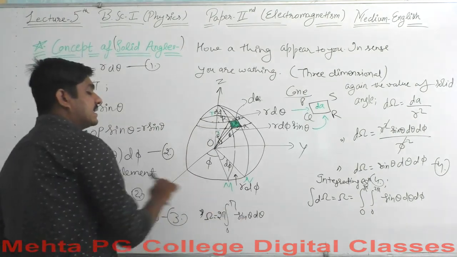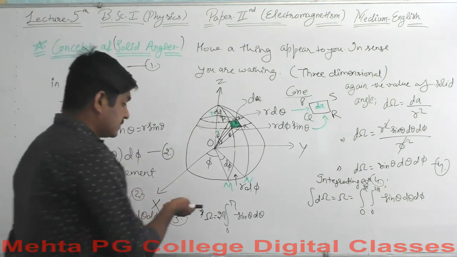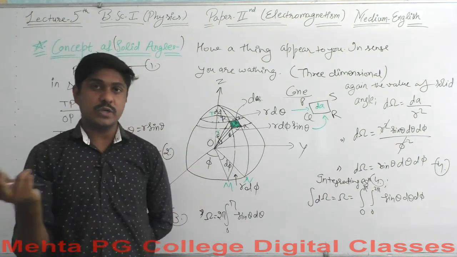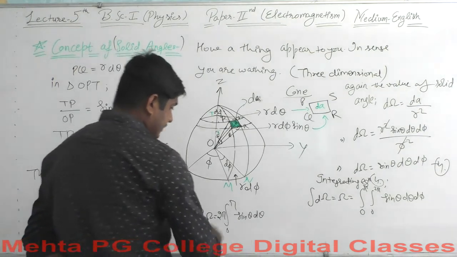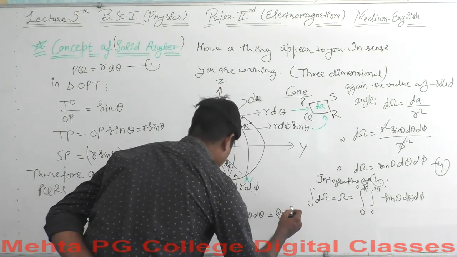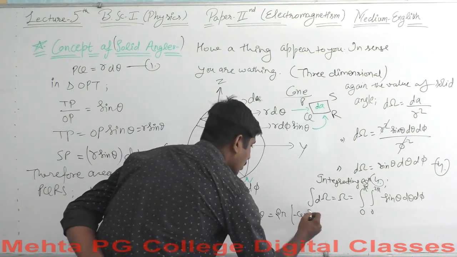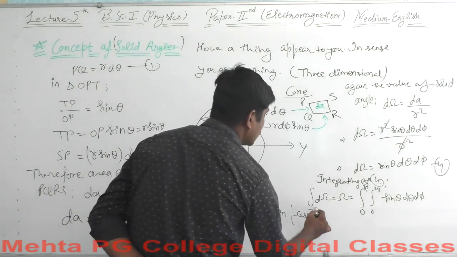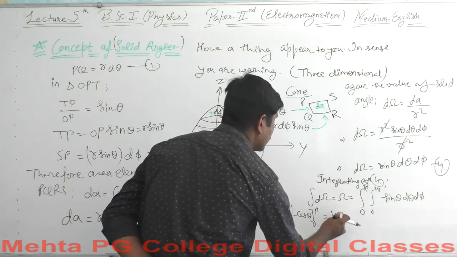So we will get 2 pi times minus cos of theta from 0 to pi, which is 2. This will be equal to 4 pi.